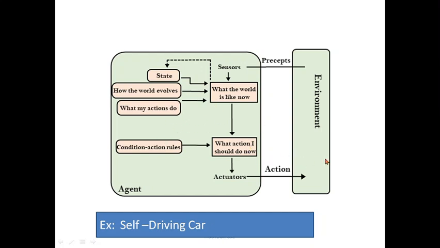And here, remember, in simple reflex, what is that? There is no additional background information here. And here these two are very important when I come to the model based reflex: what the world is like now, and what action I should do now, based on the condition action rule. So we can successfully implement this concept today for the self-driving car and also the house cleaning robot and so on. So here all the sensing is important, the environment is important, and these models are suitable not only for partially observable environments, but also for fully observable environments.